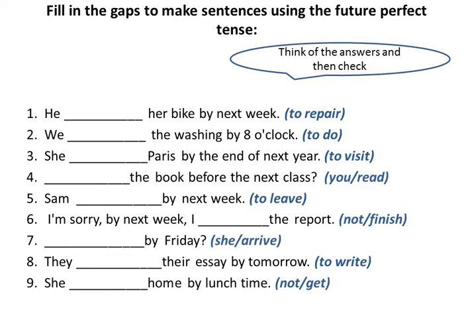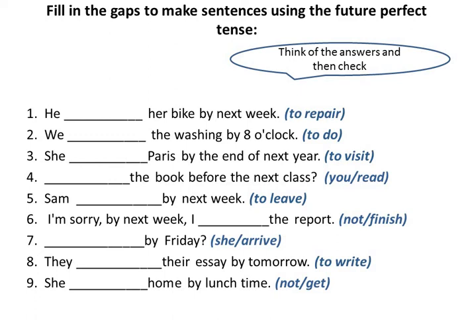He, her bike by next week. The verb is to repair. We, the washing by 8 o'clock. The verb is to do. She, Paris by the end of next year. The verb is to visit. The book before the next class. Our words are you and read. Some by next week. The verb is to leave.